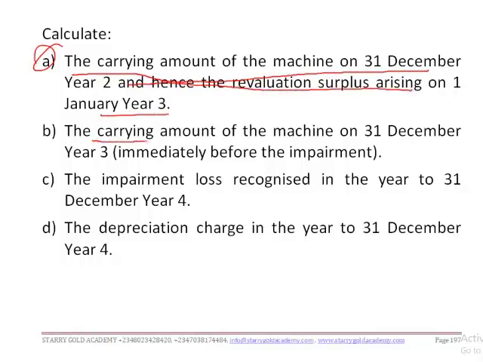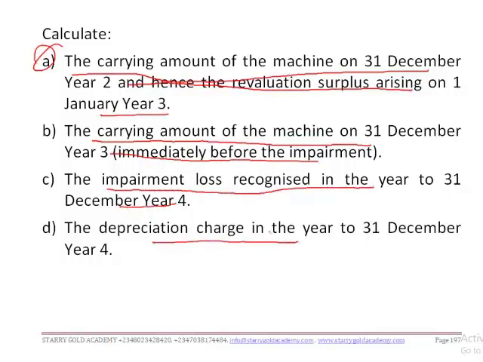And also we have to calculate the carrying amount of the machine on 31st December year 3 immediately before the impairment. And also we have to calculate the impairment loss recognized in the year to 31st December year 4 and the depreciation charge in the year to 31st December year 4. Now, without wasting much of our time, let's do this in quick time.